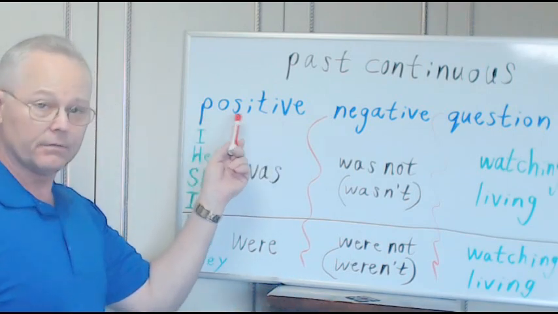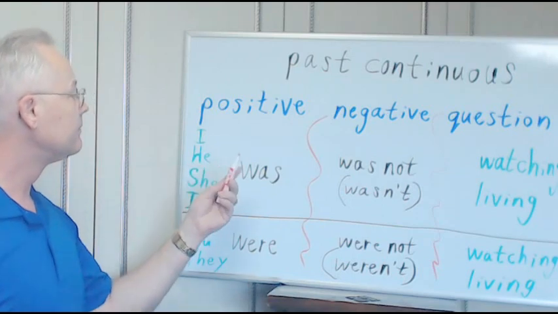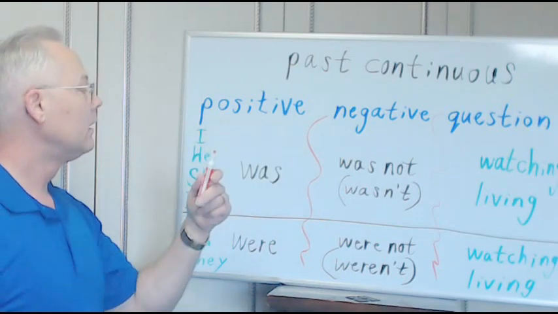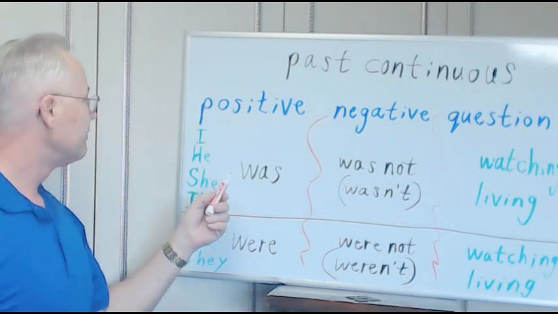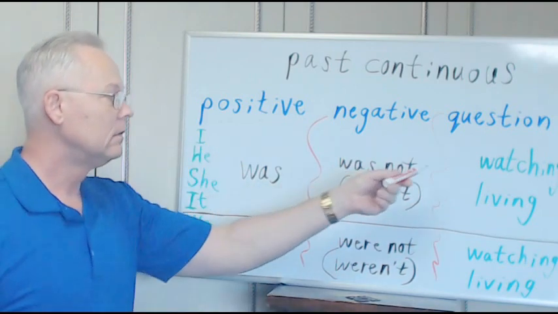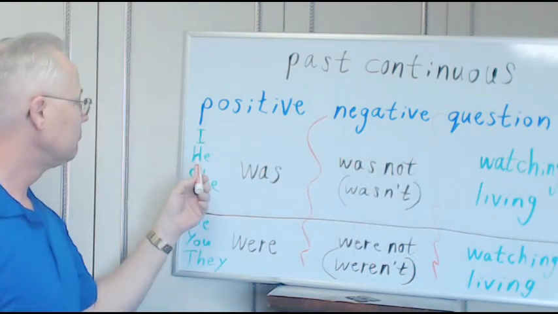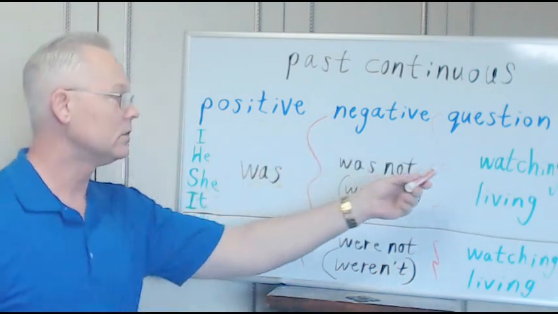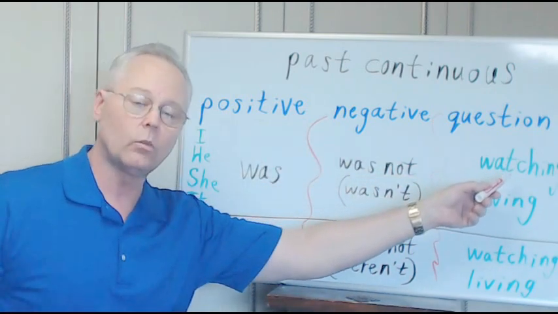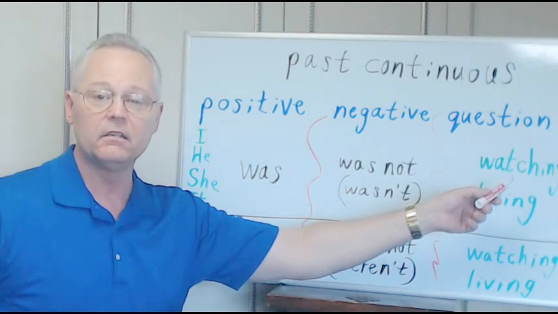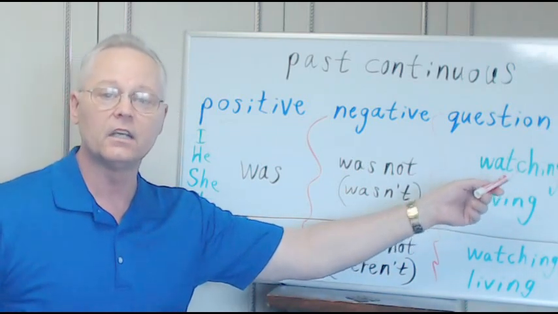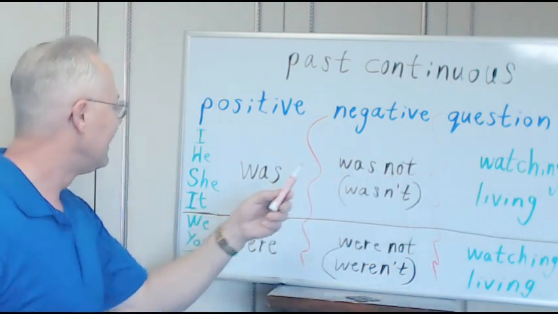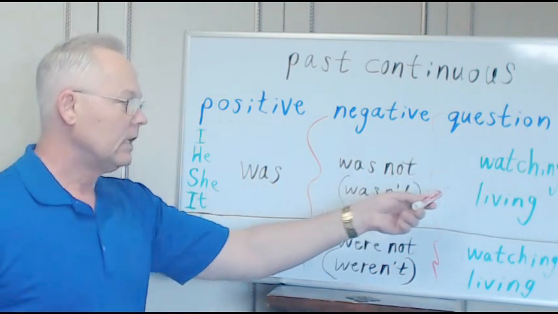For the positive, we have I was watching, he was living, she was watching. It could be walking, talking, driving, a gerund, ing, a verb before it. It was living.